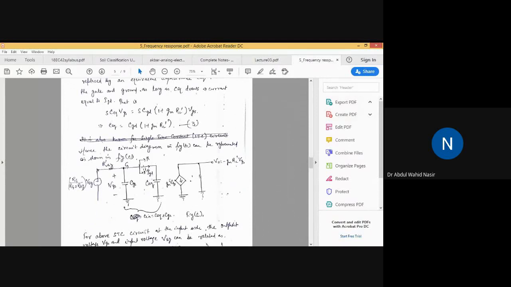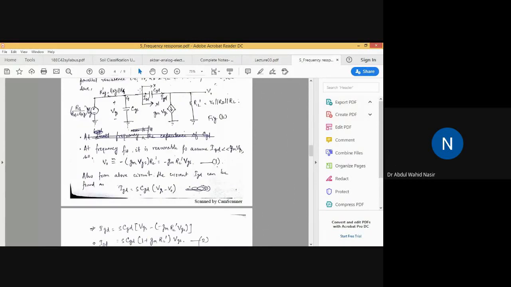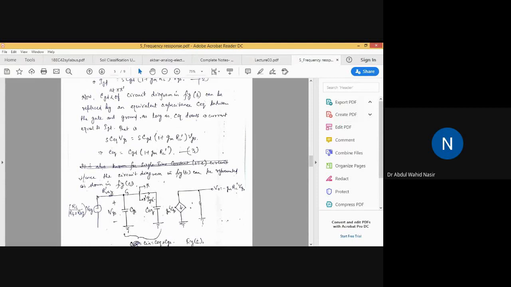Here, see this circuit diagram. If you compare this circuit diagram and this circuit diagram, here we have removed CGD, but we have used C equivalent connected between gate and ground. But the same IGD will be flowing here. So you have to find the value of C equivalent such that the same IGD current is drawn in this network. Now, how to find the value of that C equivalent? That is very easy to see.